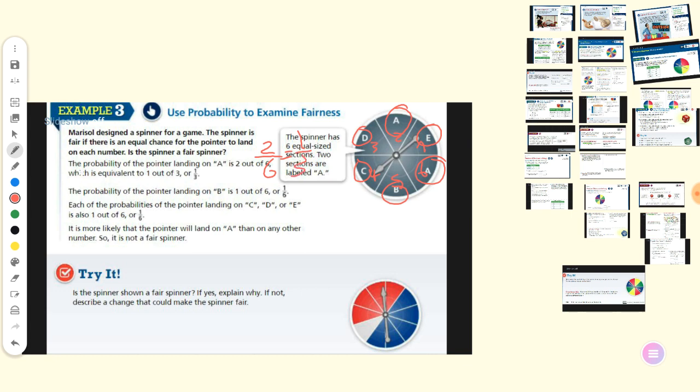Now, what is the probability of landing on B? I have only one B, so it's 1 over 6. What about C, D, E? The same. So it's more likely that the pointer will land on A than on any other letter. So it's not a fair spinner. We can't consider it a fair spinner because each one doesn't have the same chance. We found A is more likely to appear, so it's not a fair spinner.